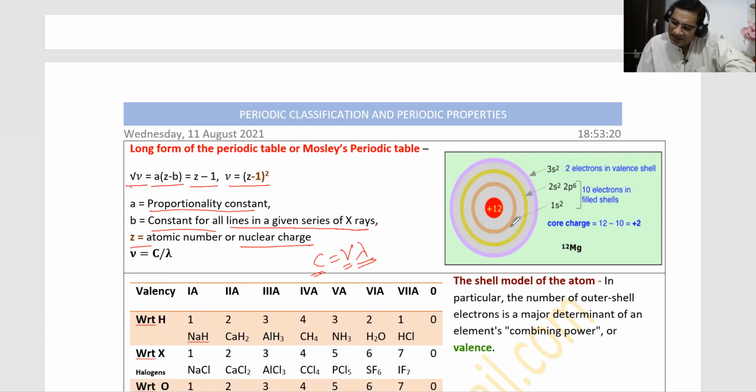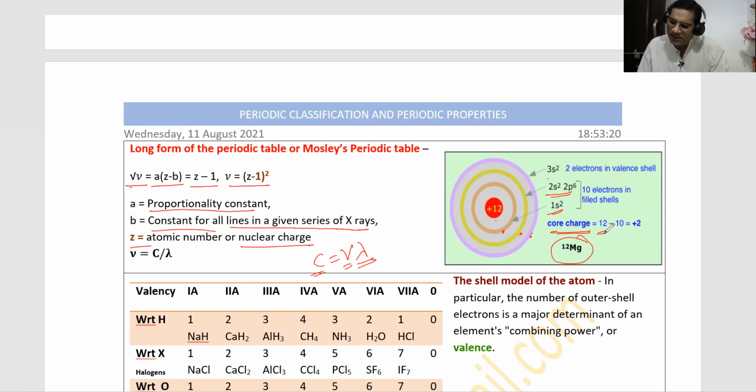This is the first shell, this is the second shell, this is the third shell. In the first shell only 1s, in the second shell 2s and 2p, in the third shell 3s, 3p, 3d can be there. So see what the meaning of core charge is. Here I am trying to explain core charge, nuclear charge, the core charge of magnesium.